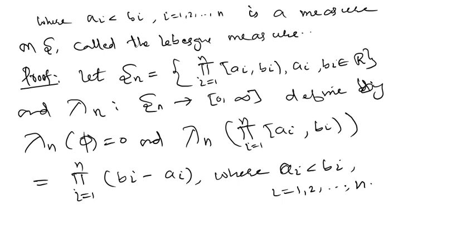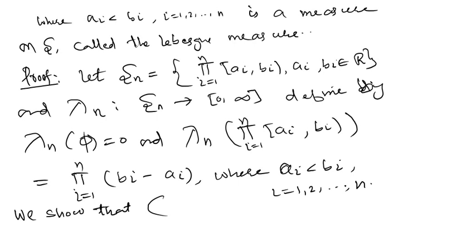So we show that this (Rn, S_n, lambda n) is a measure space.